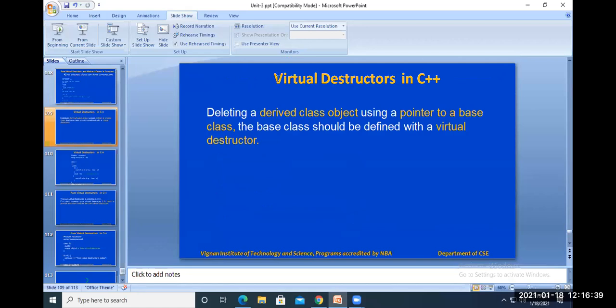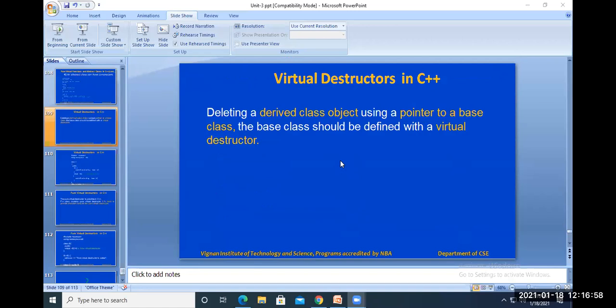Okay, so next one is virtual destructors in C++. What is meant by a virtual destructor? Deleting a derived class object using a pointer to the base class. So the base class should be defined with a virtual destructor here, right?